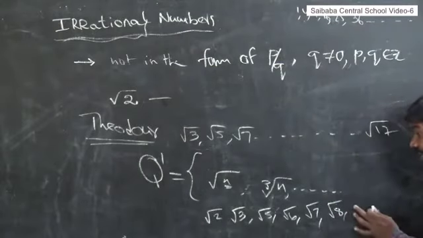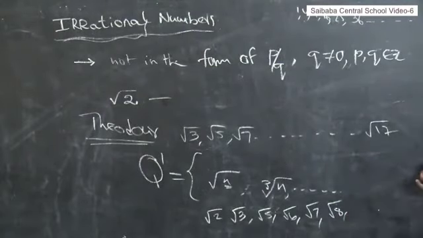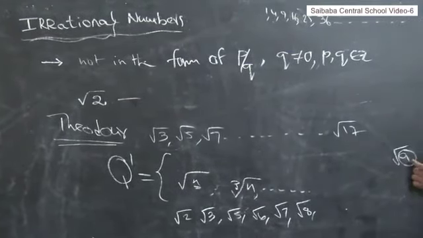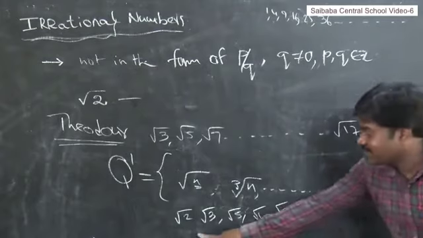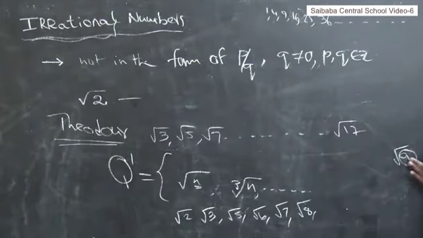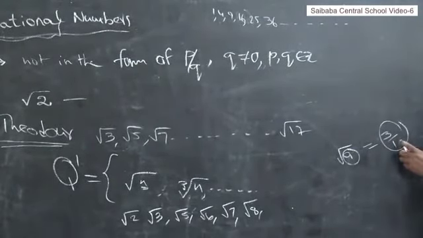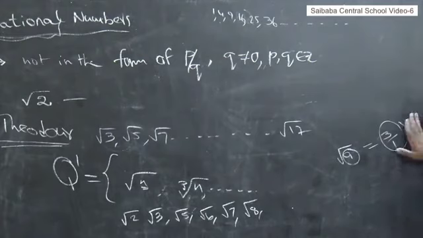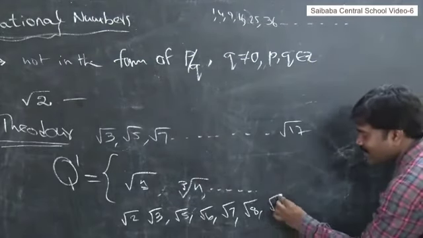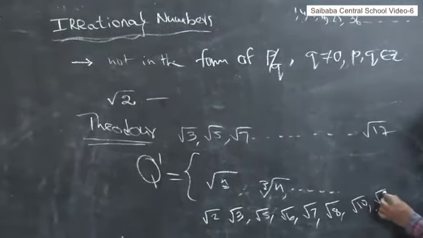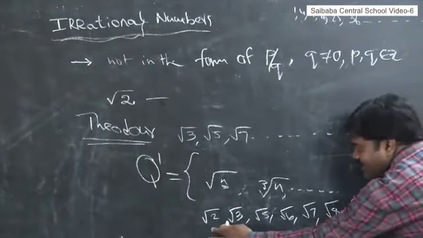Then root 9. What is root 9? 9 is a perfect square, so this is not suitable for this set. Root 9 value is 3. 3 we can write as 3 by 1, which is p by q form, and p by q form is a rational number. So this is out of this list. Then root 10, next root 11. These are all irrational numbers.